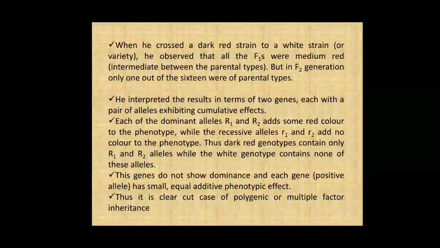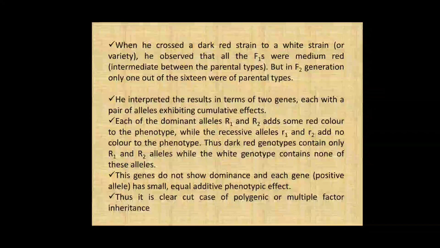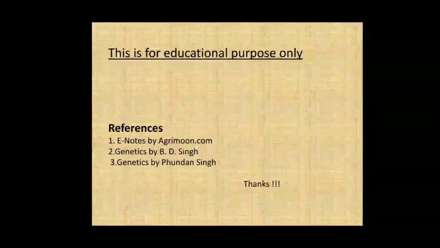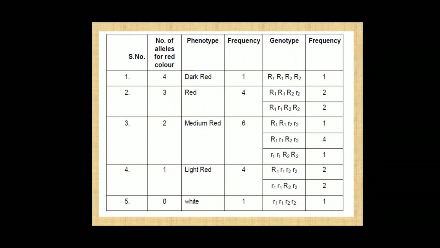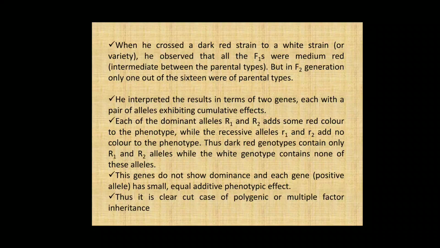These genes do not show dominance, and each gene, that is positive allele, dominant allele, has a small and equal additive phenotypic effect, and thus it is a clear-cut case of polygenic or multiple factor inheritance. So Nilsson Ehle confirmed that the 15:1 ratio can again be divided as 1:4:6:4:1, a clear-cut case of polygenic or multiple factor inheritance.